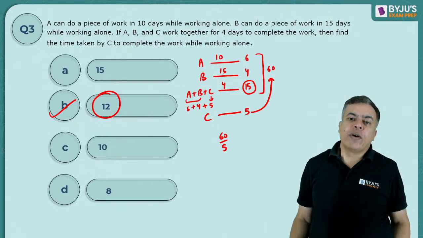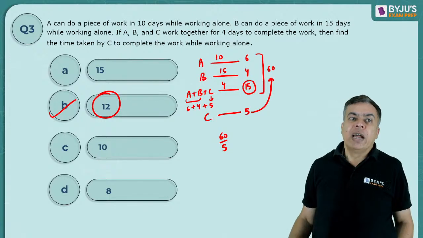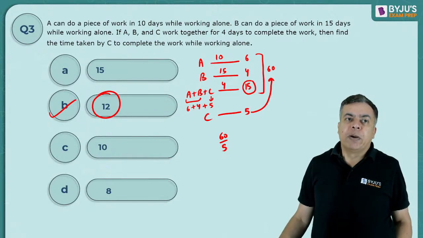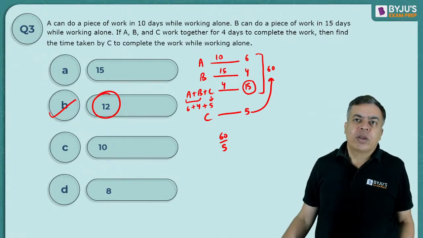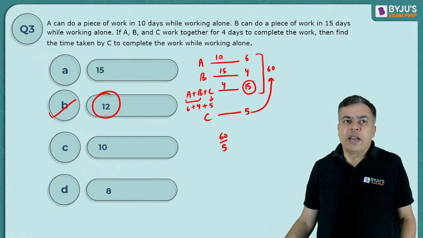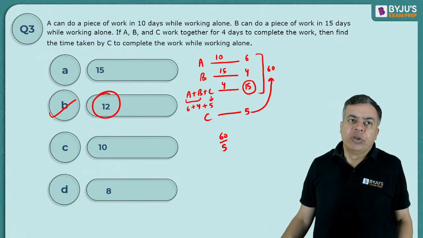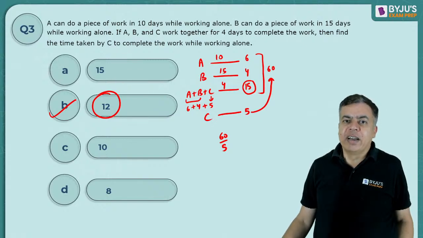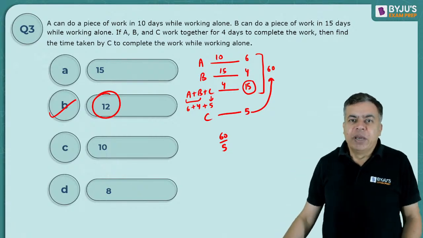How am I getting 5? Because all together they are doing 15 units per day, whereas A and B were doing 10 units per day. So C must be doing the remaining 5 units per day. C is doing 5 units per day to complete 60 units, so C requires 12 days. Are you getting it? Yes, tell me if you have any doubt.